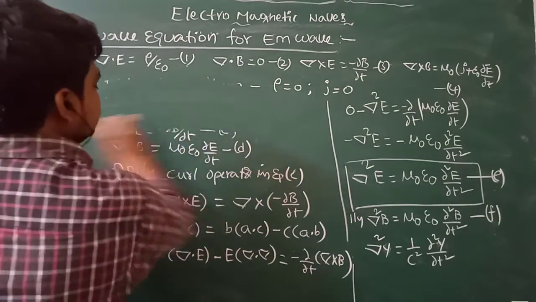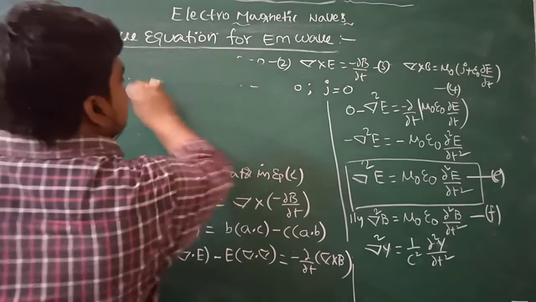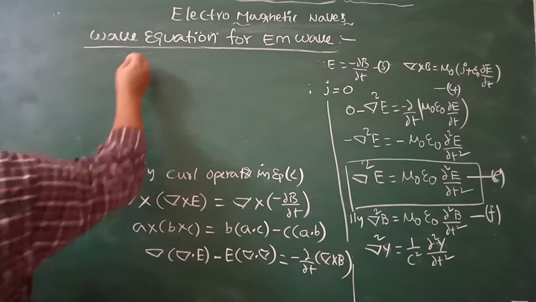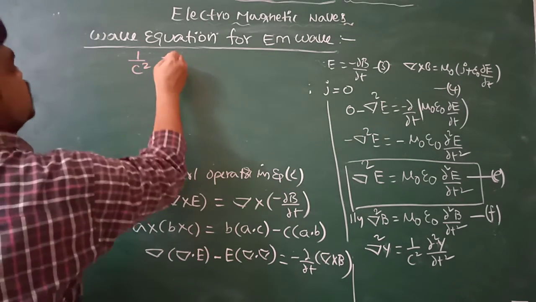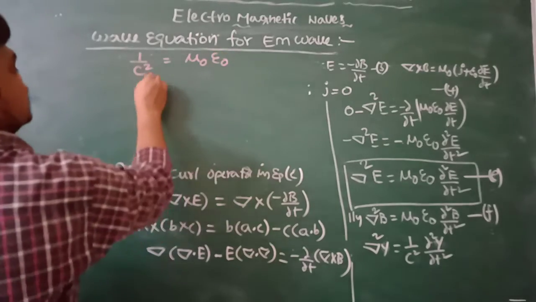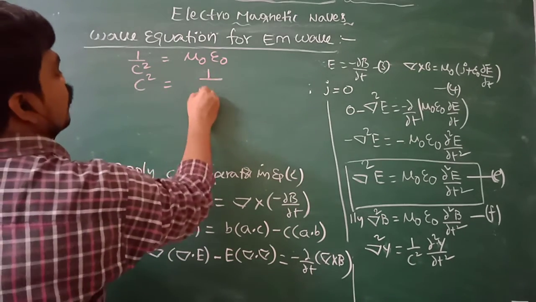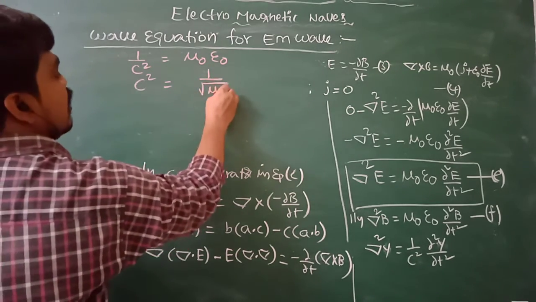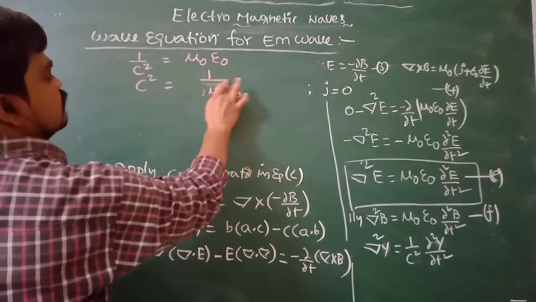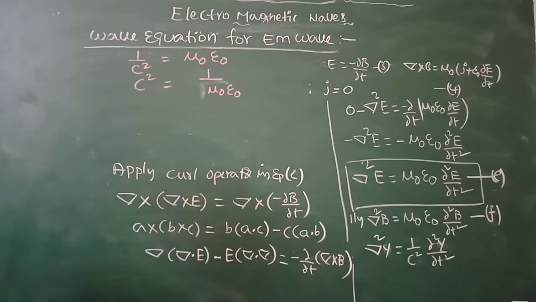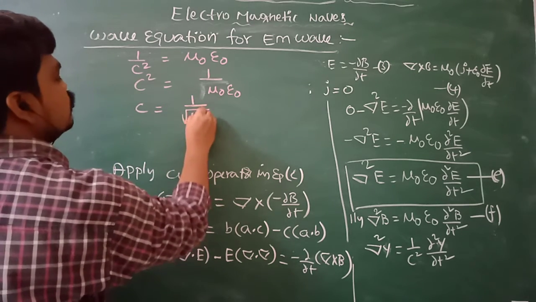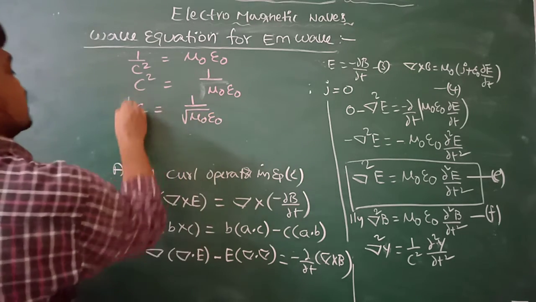So when we compare the equations, 1 by c square is equal to mu naught epsilon naught. That is, c square is equal to 1 by mu naught epsilon naught, so c is equal to 1 by under root of mu naught epsilon naught.